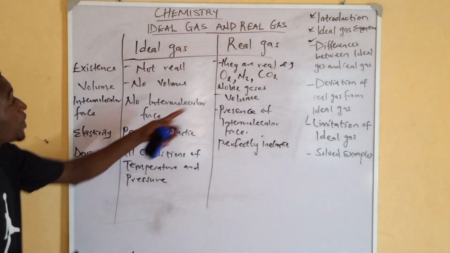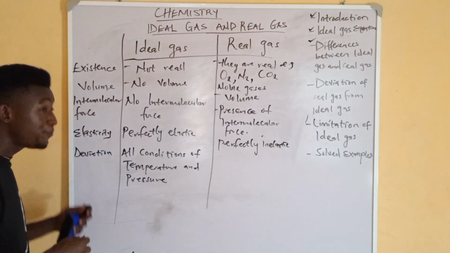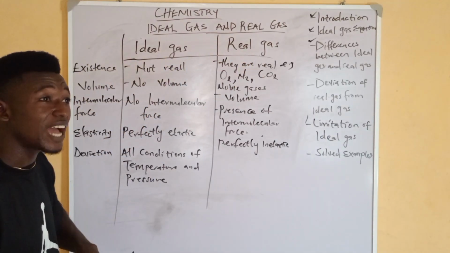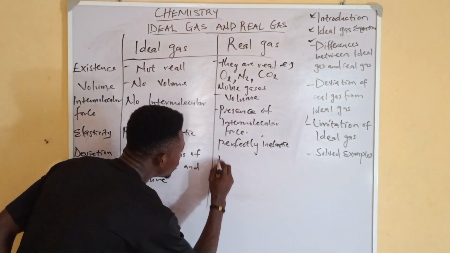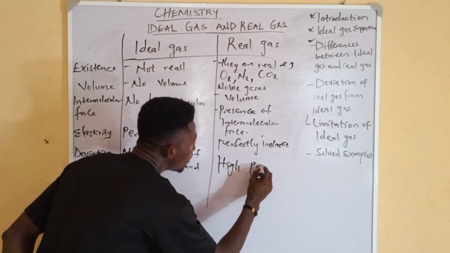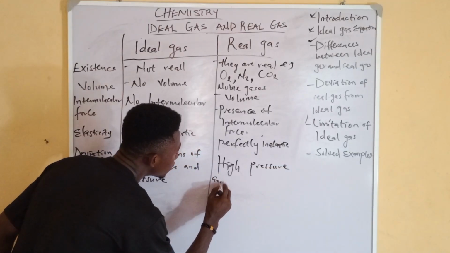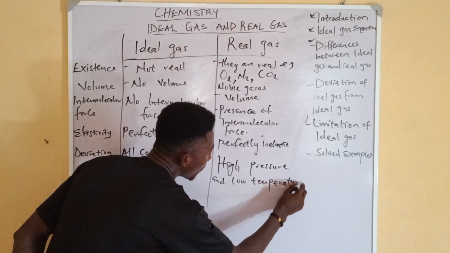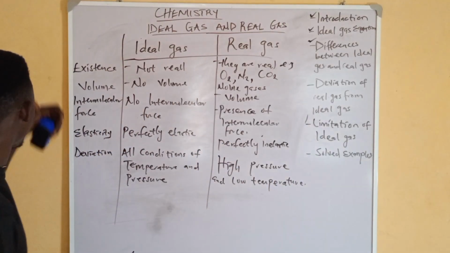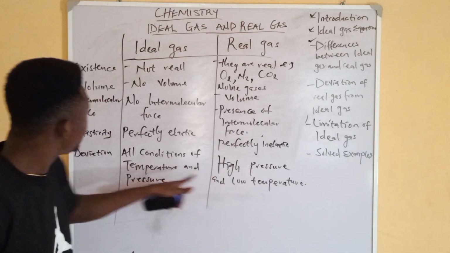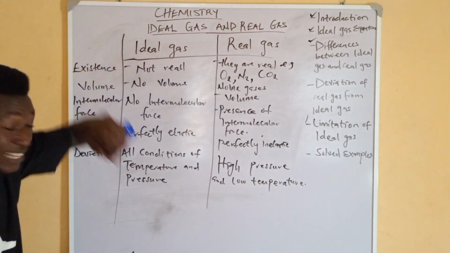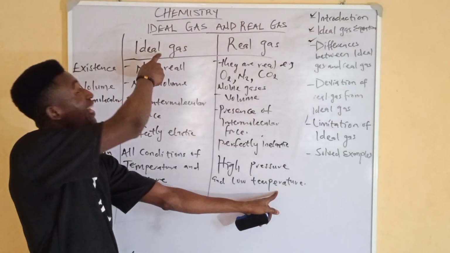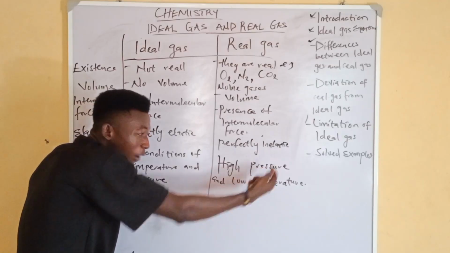But in the case of real gas, real gas deviates from ideal gas at high pressure and low temperature. Yes, real gas deviates from ideal gas at high pressure and low temperature. So they behave like ideal at low pressure, high temperature.